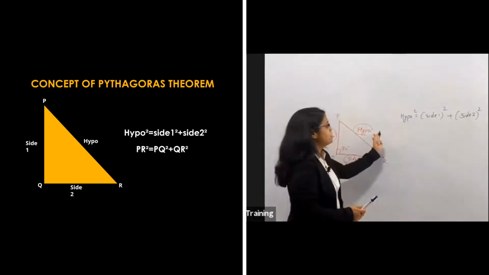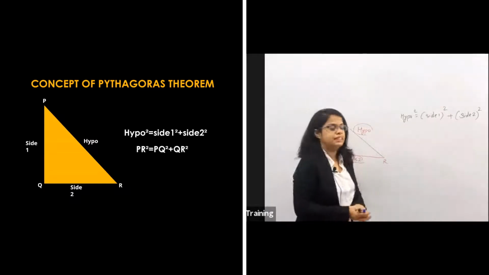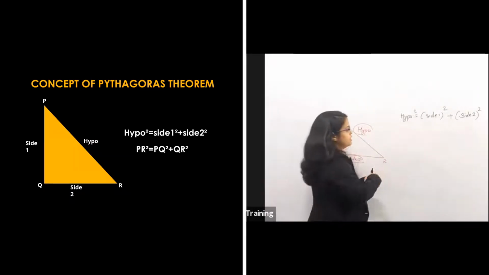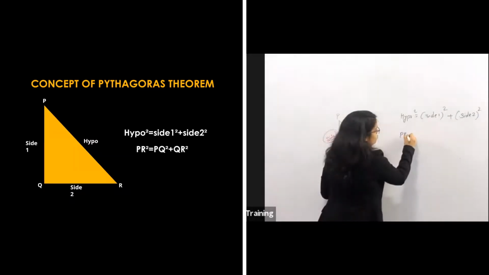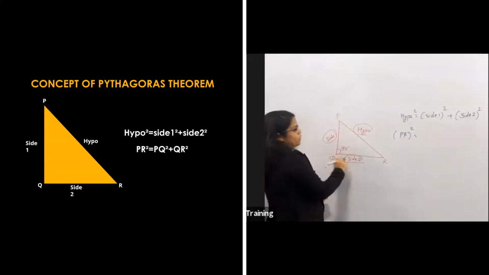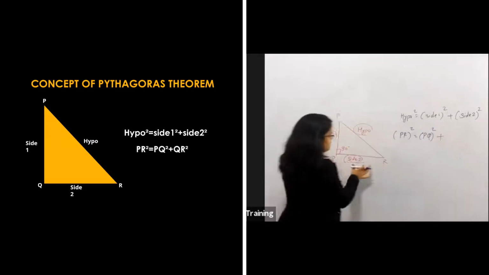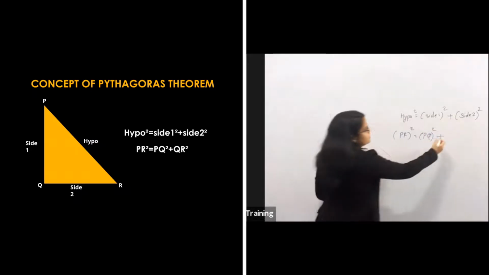That means hypotenuse square, that means this PR. If I want to calculate the distance of this PR, then PR square is equal to the first side PQ square plus the second side QR square.